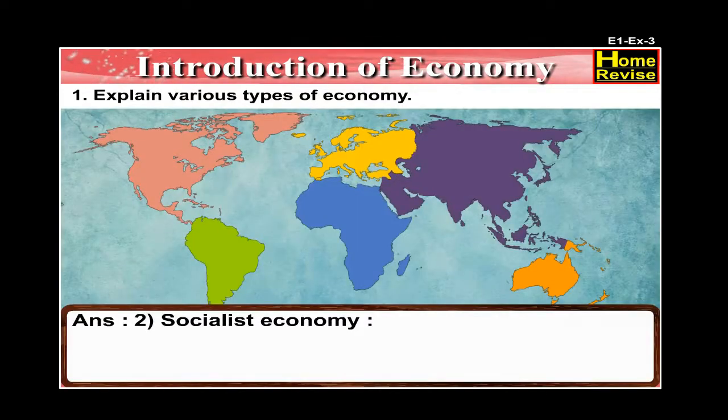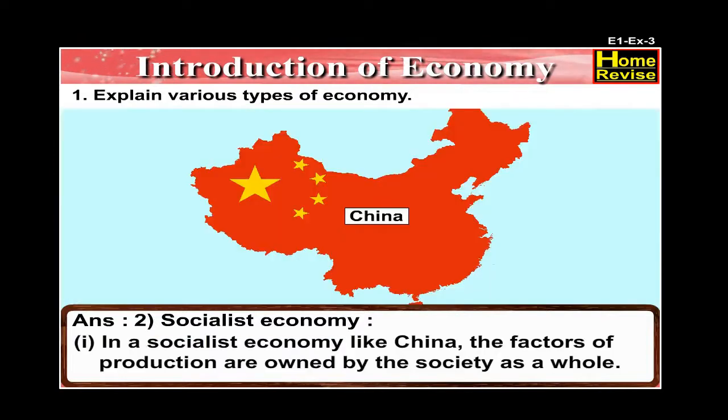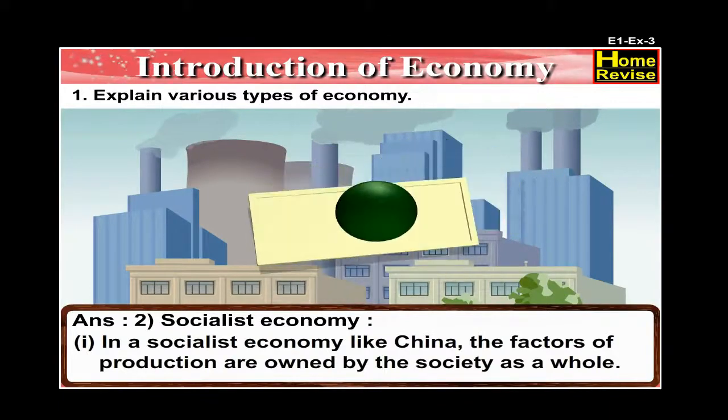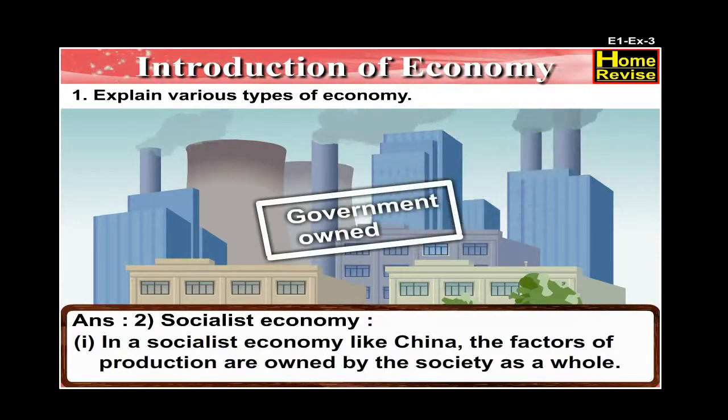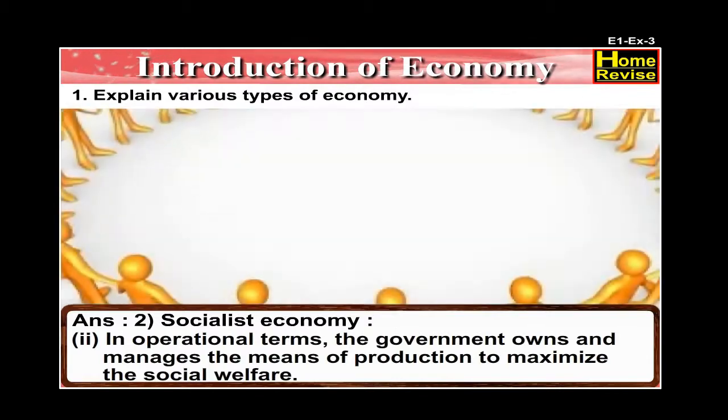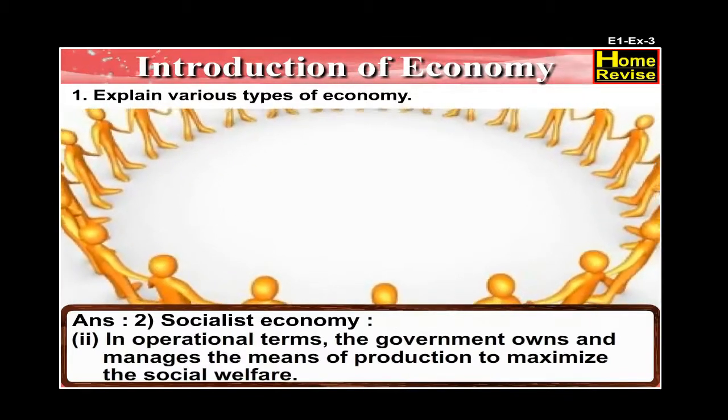Number 2. Socialist economy. In a socialist economy, like China, the factors of production are owned by the society as a whole. In operational terms, the government owns and manages the means of production to maximize the social welfare.